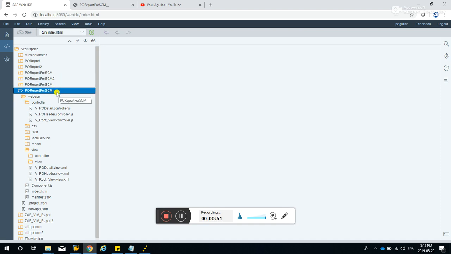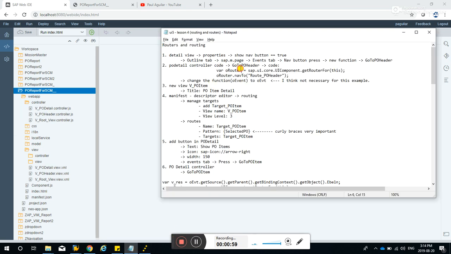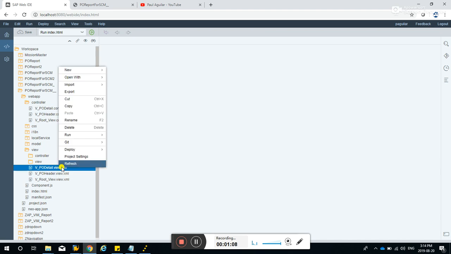So here we will be adding some features like what I've said, the routing and routers. I've also created a guide here that we could utilize. As our first step, we go to the detail view and open with layout editor.